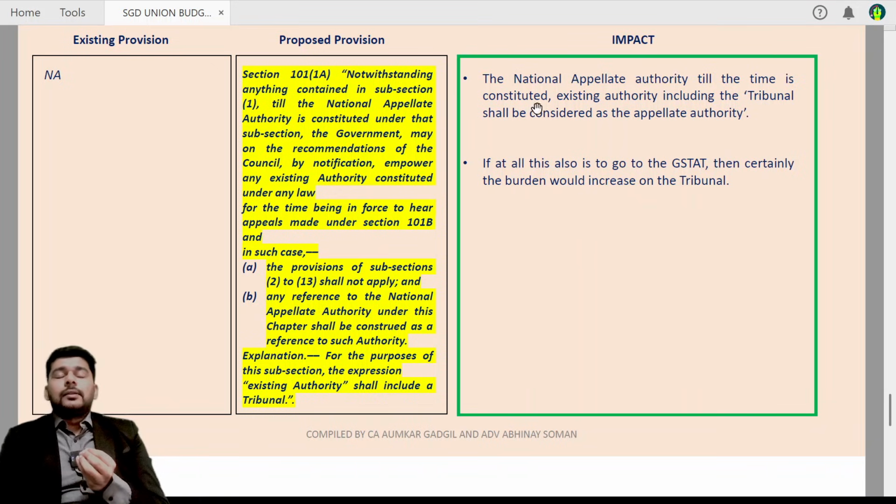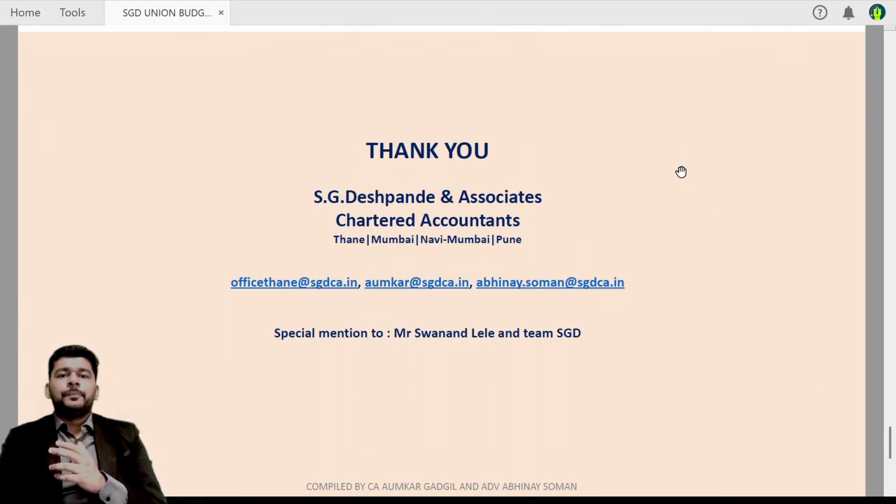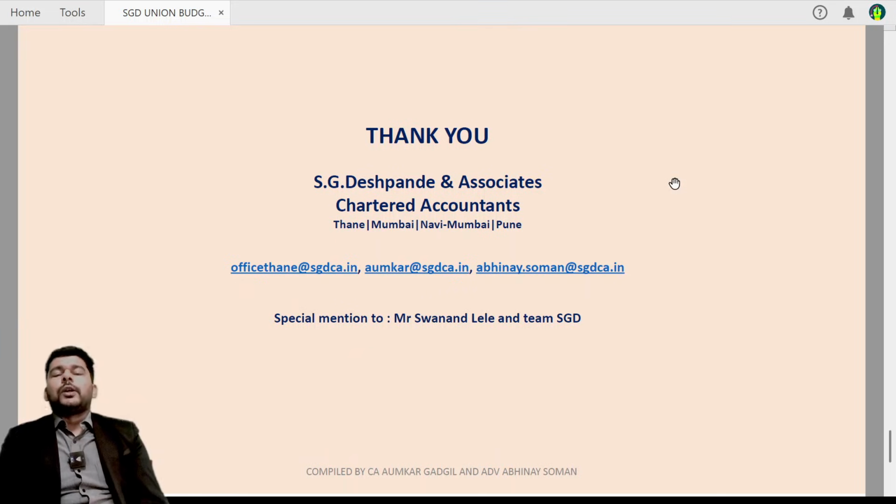The fact of the matter is that our tribunals are yet to start functioning, and so 8 years pendencies already looms large. Along with that, the NAA cases, and along with this the appellate cases, that will be causing some serious burden on the tribunal. In times to come, we will see what exactly happens.